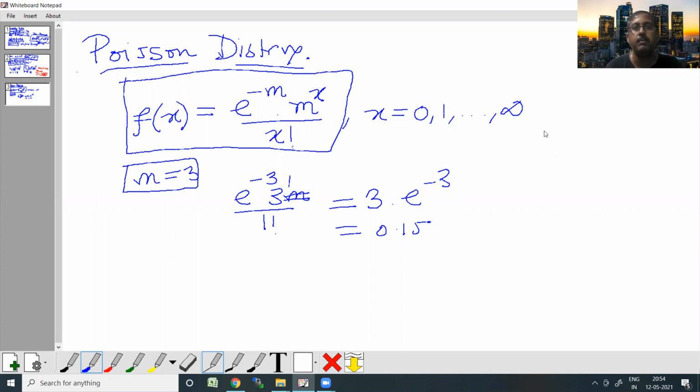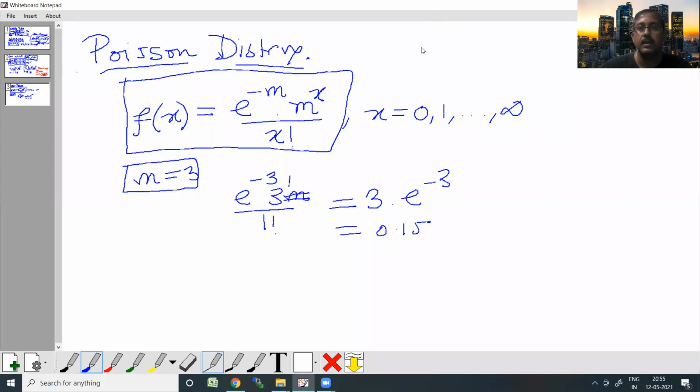Again, the number of printing mistakes in a page of a book is found to be following a Poisson distribution. The number of road accidents in a day, all these are found to follow a Poisson distribution. It might sound very surprising, but that's what it is, right? So in all these kinds of cases, we can use the Poisson distribution. Obviously, we have to know the value of the parameter to find out the exact value of the probability. And when we are able to find out the value of the parameter, we can find out the probability.